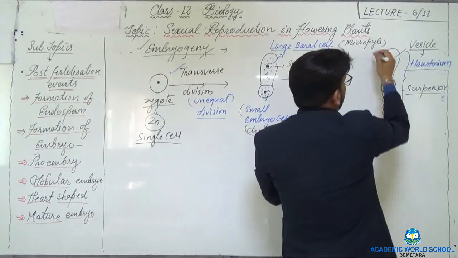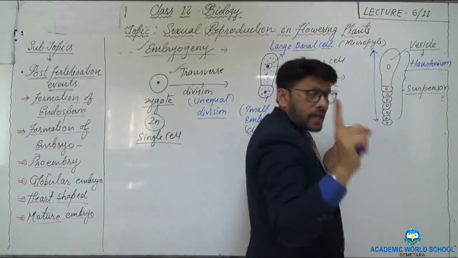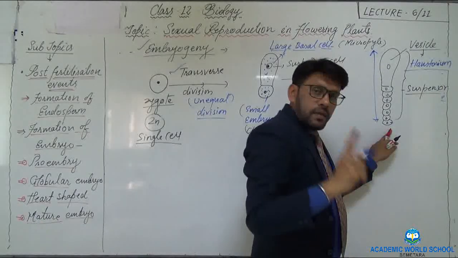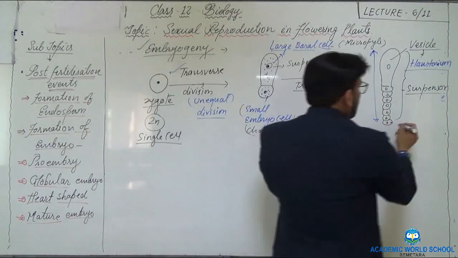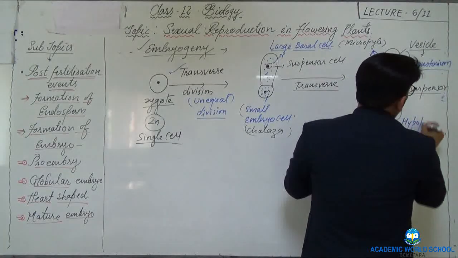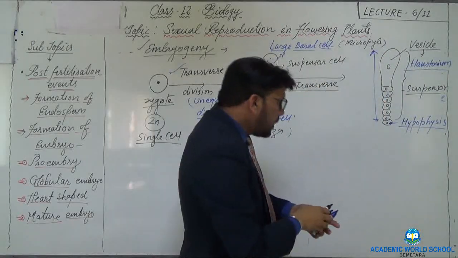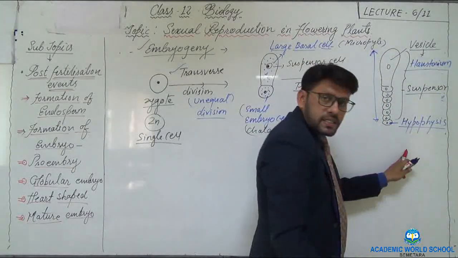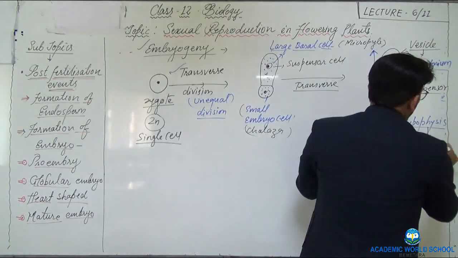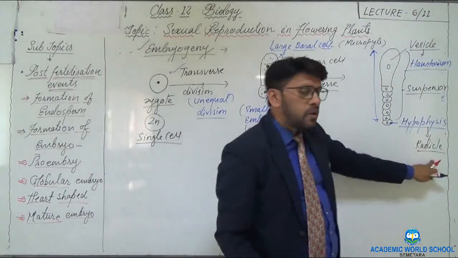Now this complete structure has one first large cell that we call the vesicle, and it has the last cell. This last cell is called the hypophysis. This hypophysis results in the formation of the radicle.